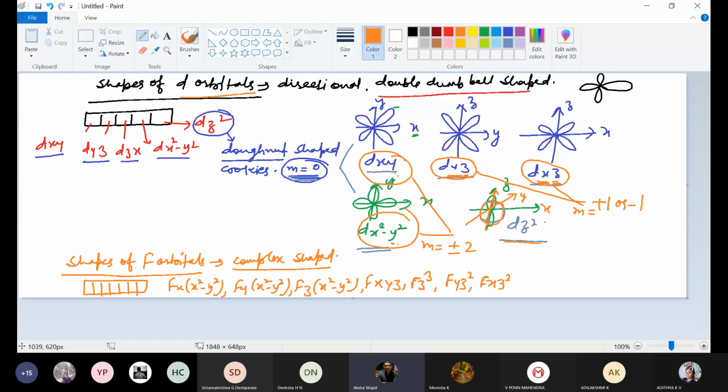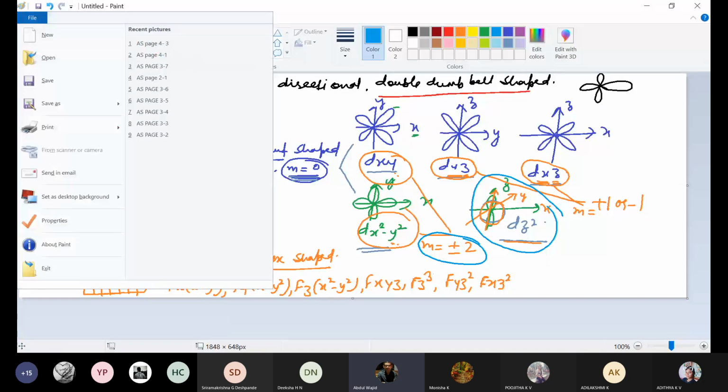So this was about the shape of the orbital. Before knowing the quantum numbers, we should know the shape of the orbitals. From this also they can ask you questions, on the plus minus value, and there was already a question on the shape, the plane, or whether the lobes are along the axis or between the axes. All these things they can ask you. These were the questions asked in previous years in IIT JEE. What next? Next is quantum numbers.